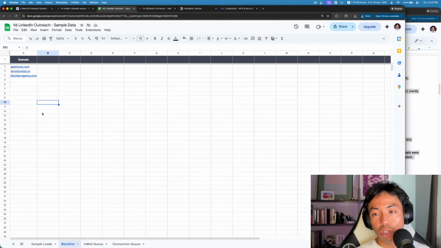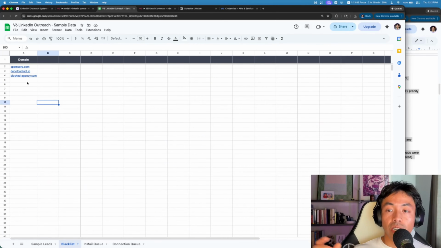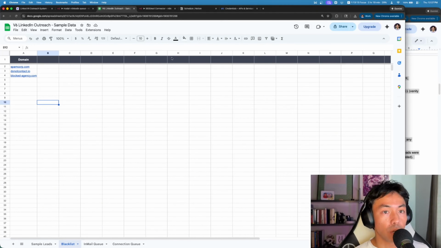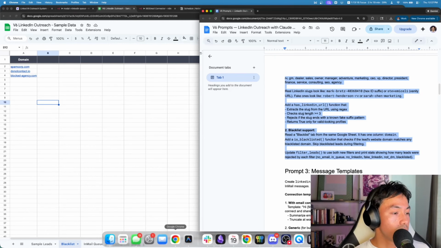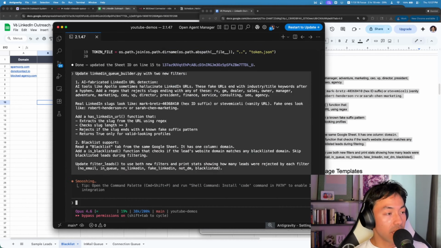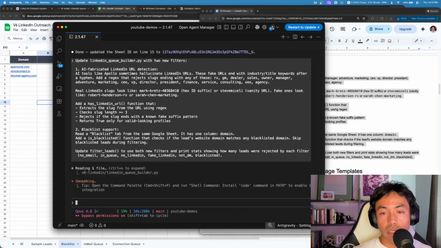In this case, I like to use domains because an organization's domain is going to live here along with the email. In most cases, someone included in the organization will be their name at domain, right? So I like to include this step just to check both data points. So I'm going to copy this, go back to Anti-Gravity, paste it, hit run, and then we'll just let it cook.